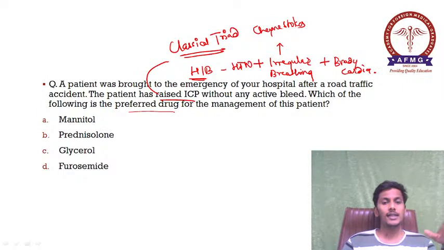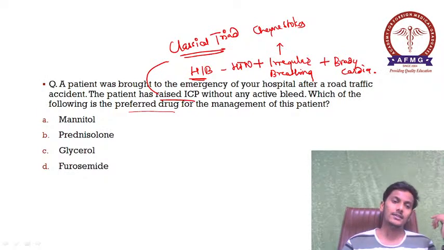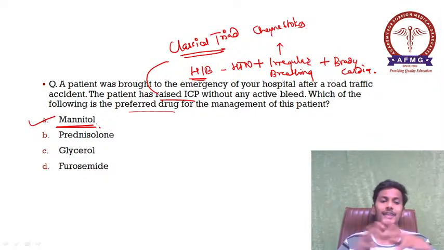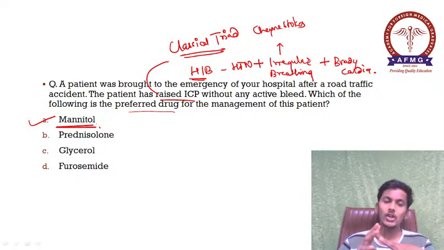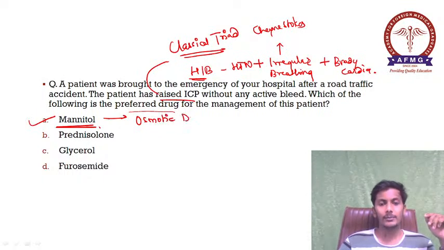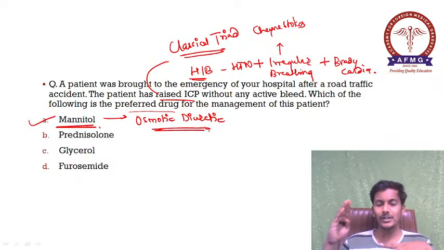So over here there is a case of raised ICP. So the drug of choice that we prefer in cases of raised ICP is nothing but mannitol. So please remember, option A was the correct answer over here, that is mannitol. And what is the mechanism of action of mannitol? So please remember, mannitol is an osmotic diuretic, which is used in cases of raised ICP to decrease the intracranial pressure.